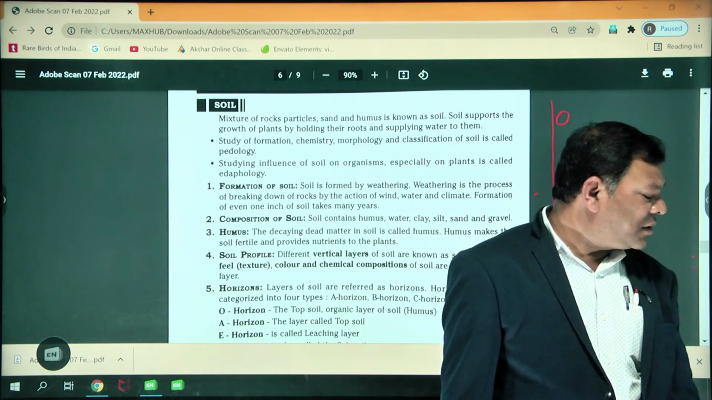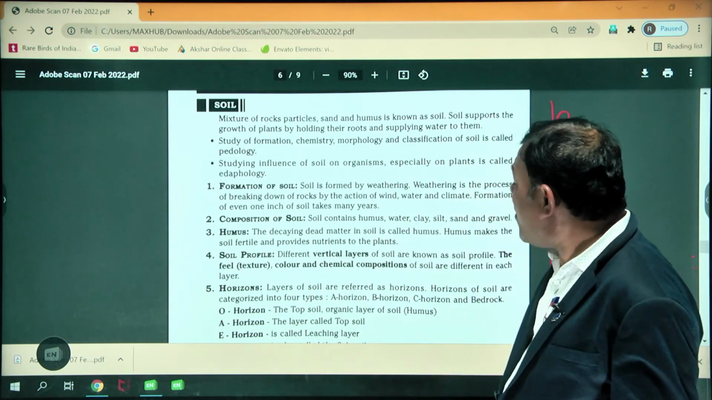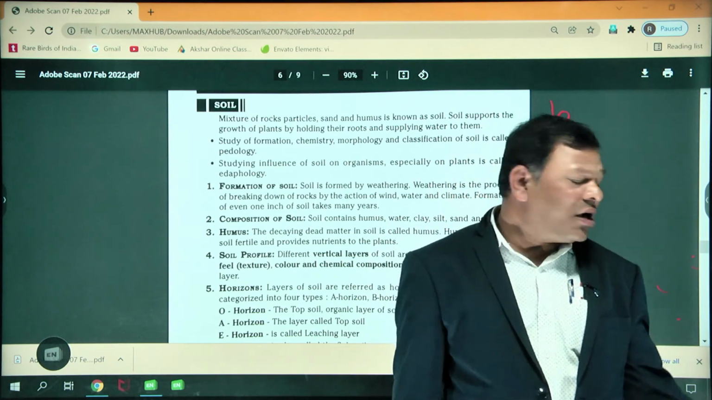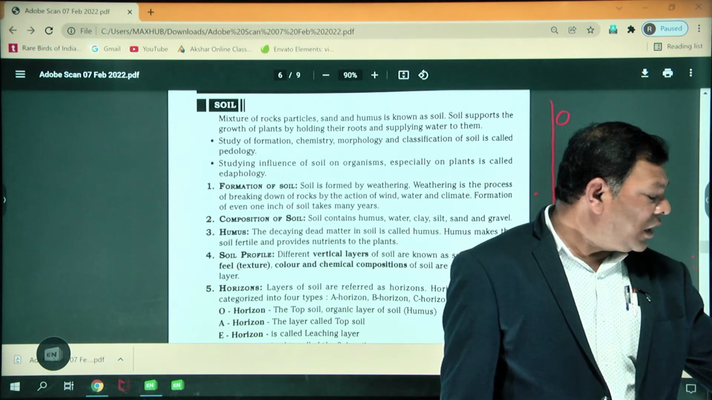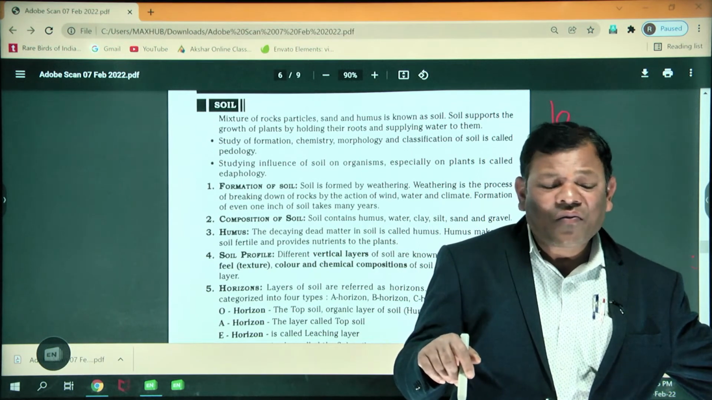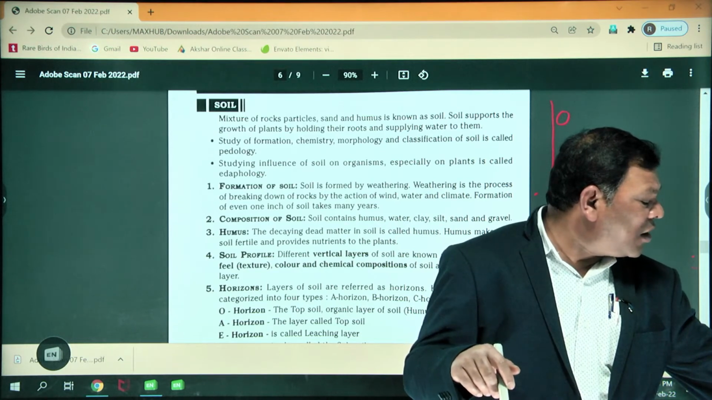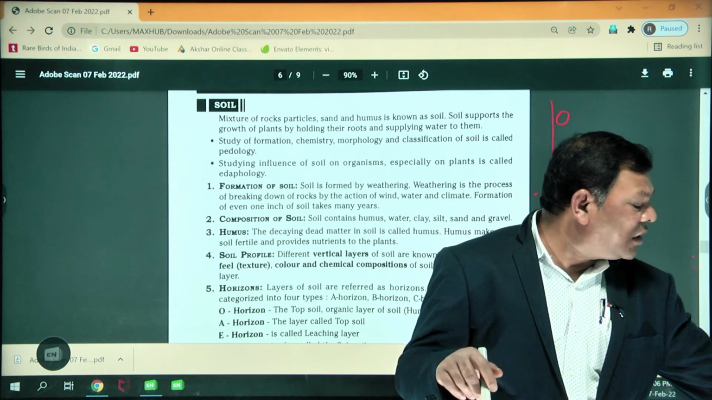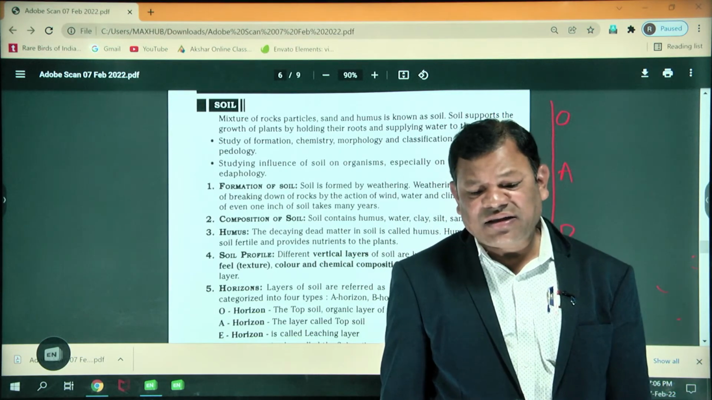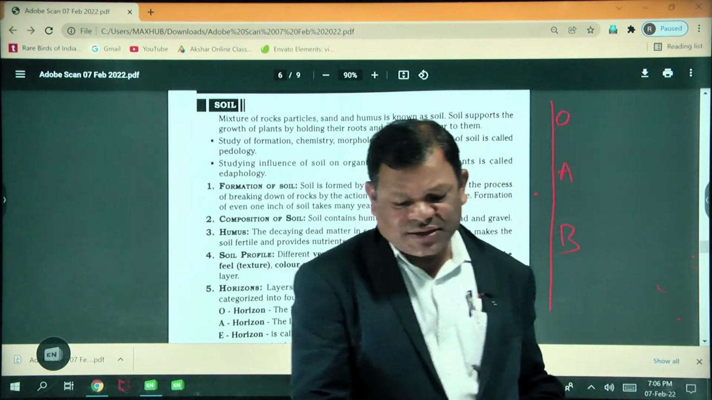The A horizon is present. So the O horizon is the top organic layer. The A horizon is called topsoil. This is present below the O horizon. And actually seed germination and plant roots grow in this especially dark colored layer. It is made up of humus. Are these points there? Yes, sir.